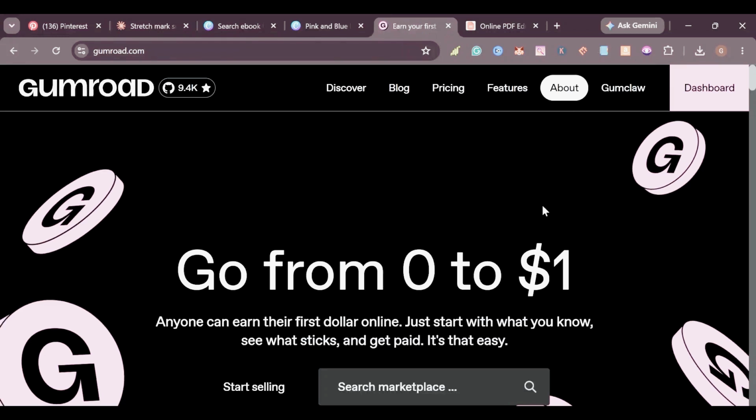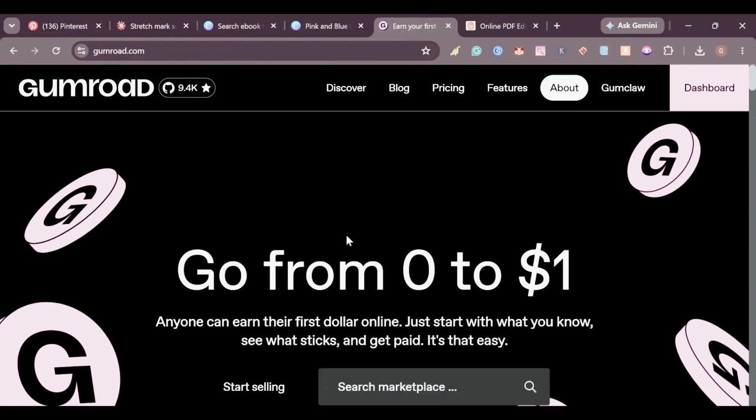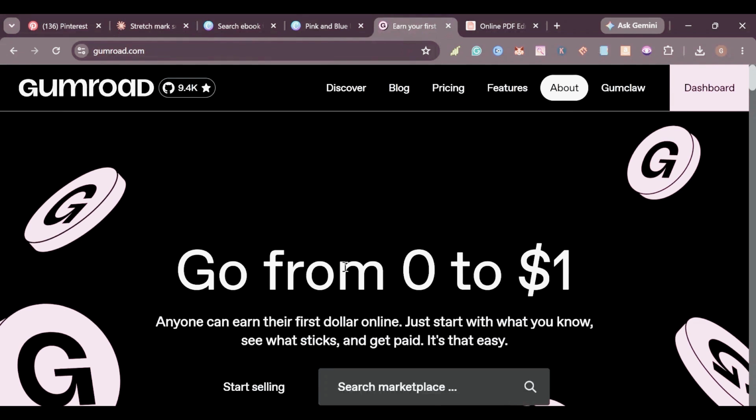So when it creates that for you, you come here on Pinterest and create what they call a pin, and you pin those pins. And when you pin those pins, you can then go to the platform of your choice where you chose to sell your digital product, copy the link of your product and pin it on Pinterest. So if people click on it, that link would take them directly to